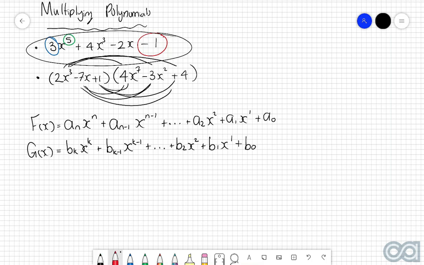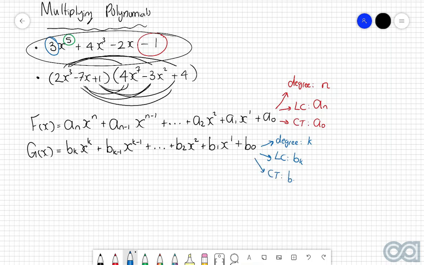So if we focus on f of x first, then we can see first of all that the degree of f of x is equal to n, because this is the highest power of x. Then the leading coefficient is a_n, because this is the coefficient attached to the x to the power of n term. And then finally, the constant term is this a_0, because that's the only term with no x component. And then if we consider the polynomial g of x, then we can see that its degree is k, its leading coefficient is b_k, and then finally its constant term is b_0.